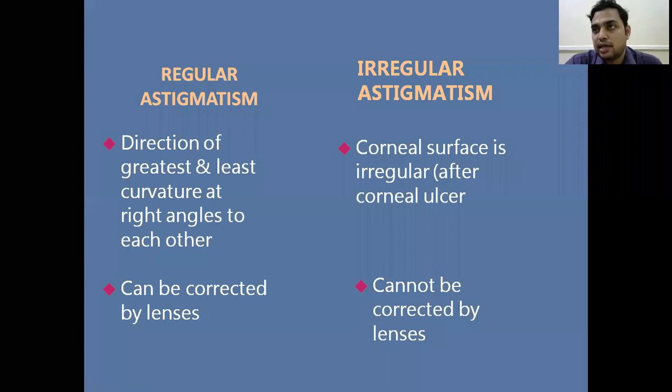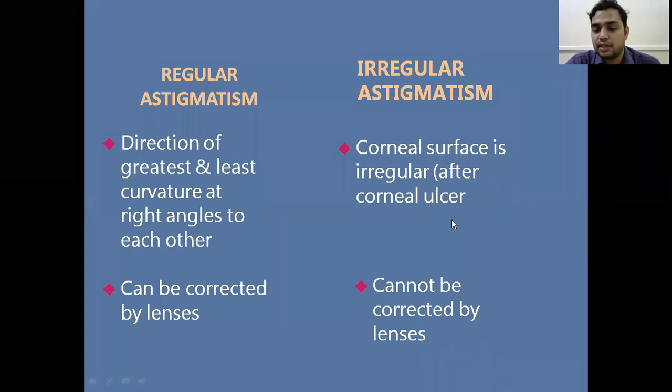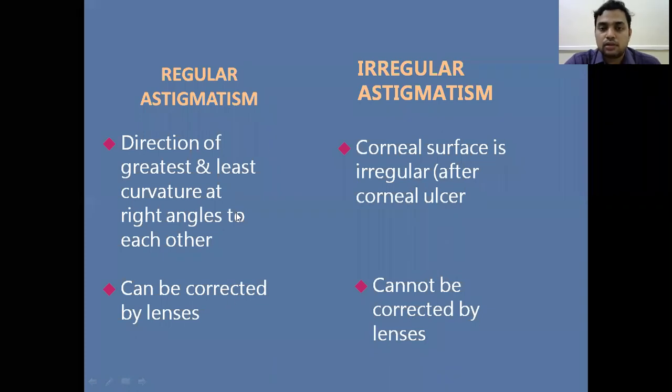It is seen in corneal ulcers and keratoconus, where we see an abnormal shape of the cornea. The corneal surface is irregular. Regular astigmatism can be corrected by lenses, whereas irregular astigmatism cannot be corrected by lenses. So these are the differences between regular and irregular astigmatism.